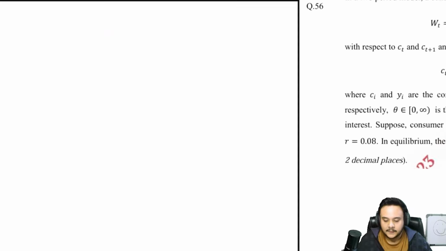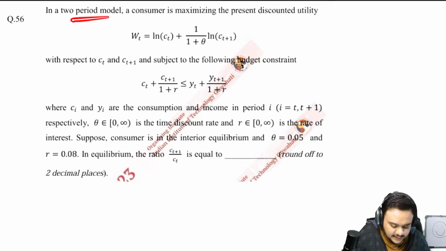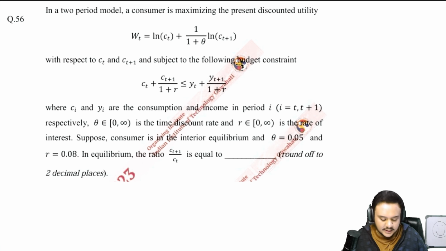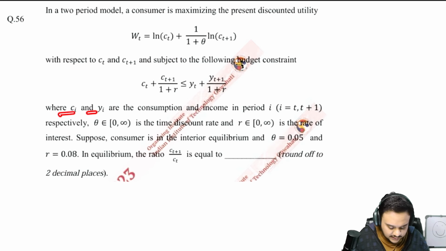Alright, let's move on. The 56th question says that in a 2-period model, consumer is maximizing the present discounted utility. This is the function that is given to you with respect to Ct and Ct+1. So t is obviously the current period, t+1 is the next period. Subject to the following budget constraint given here, where Ci and Yi are consumption and income in period i equal to t.